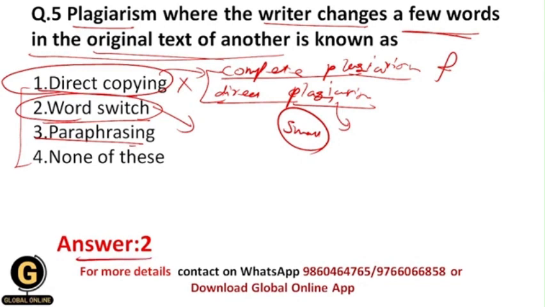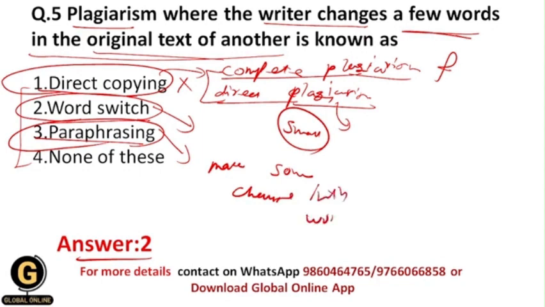Now what is paraphrasing? Again, paraphrasing is a type of plagiarism, and in this kind of plagiarism the writer makes some changes in the words, and after that he copies that original text and pastes it in his research paper and says that it's my own work.